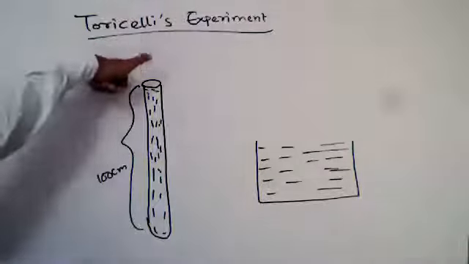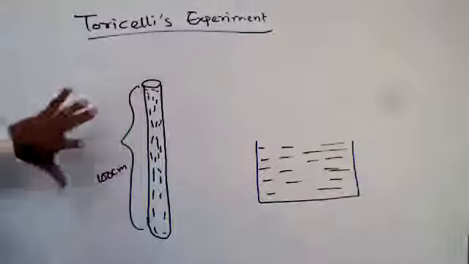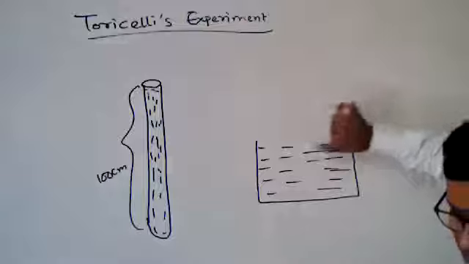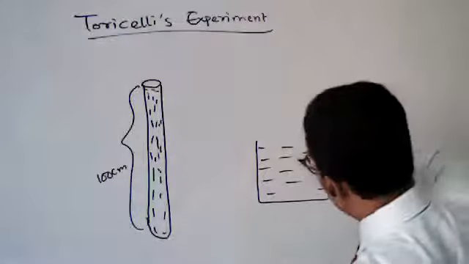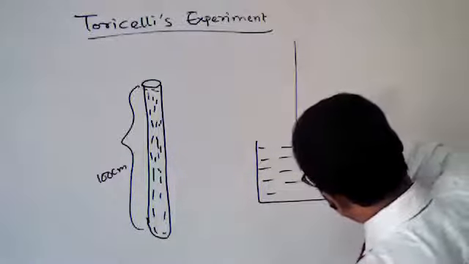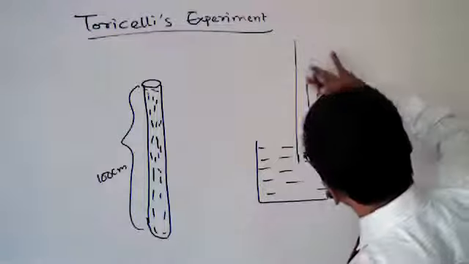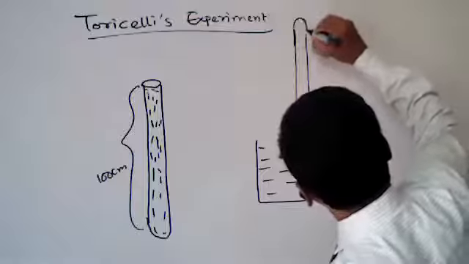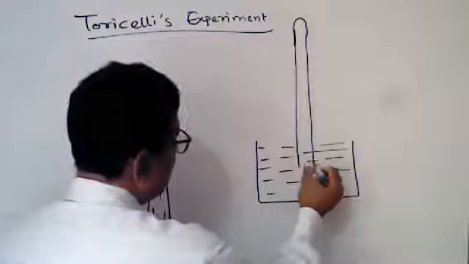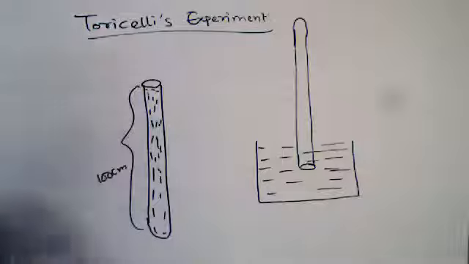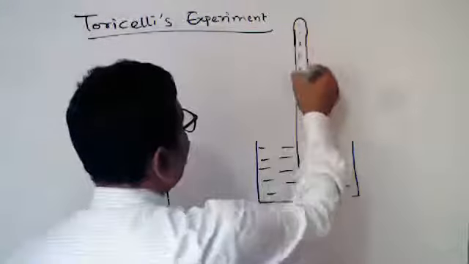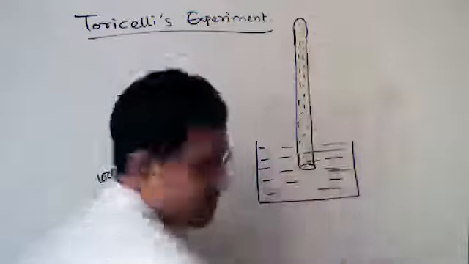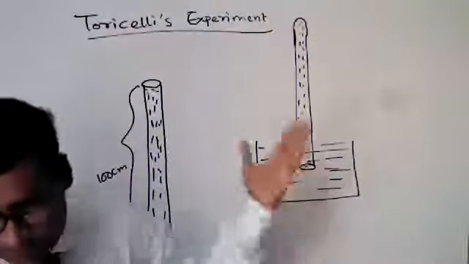If the open end of the tube is closed by our thumb and it is placed in this direction, suppose it is placed this way, in Torricelli's experiment, if the thumb is not removed, there is no displacement of the mercury from this point.